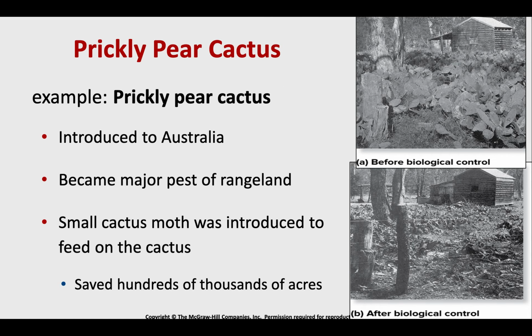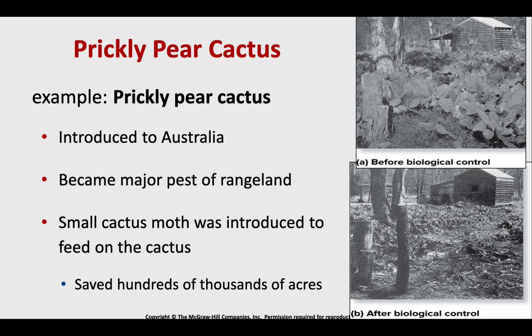Another good example that happened in Australia is the prickly pear cactus. All right, so this cactus was introduced to Australia, quickly adapted to life there, kind of exploded in its range, took over farmland, took over pastures to the point where cows couldn't graze very easily, all right, became a major pest. And finally, we introduced a small cactus moth that fed on the cactus.